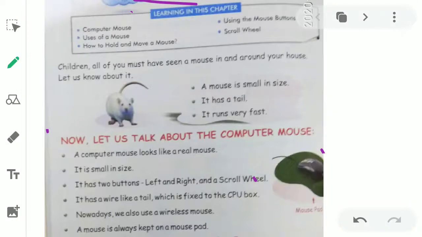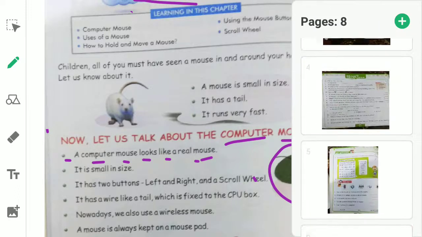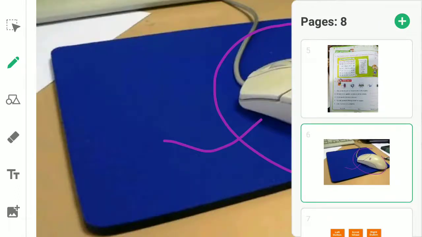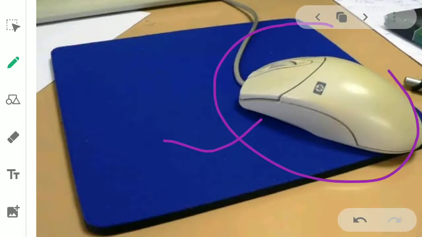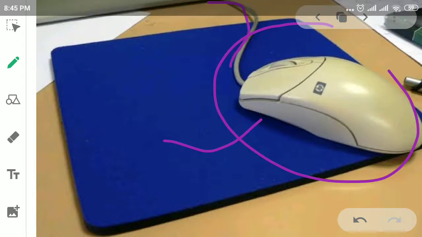Now let us talk about the computer mouse. The first thing is that a computer mouse looks like a real mouse. If you see the shape of the mouse, look at this picture. And if I show you another picture also, look at the picture here also. Look at the shape of the mouse. It seems like a real mouse, and this wire is like the tail of the mouse.